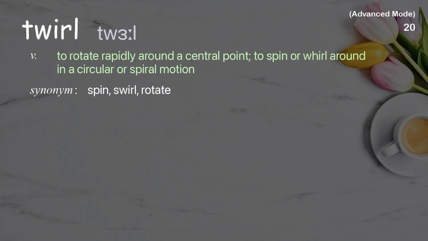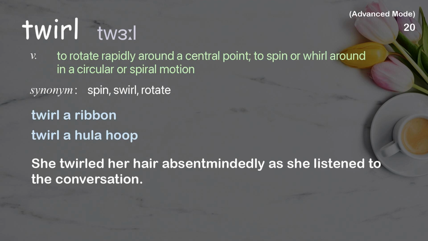Twirl. To rotate rapidly around a central point, to spin or whirl around in a circular or spiral motion. Examples: Twirl a ribbon. Twirl a hula hoop. She twirled her hair absent-mindedly as she listened to the conversation.